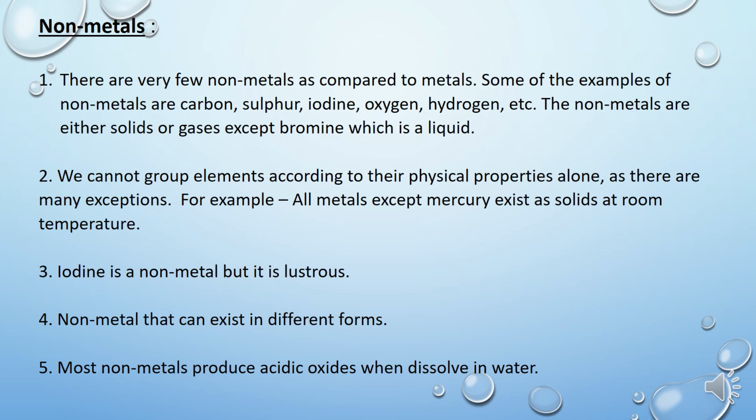But we already know graphite is a non-metal, a form of carbon, and it is one of the best conductors of electricity. Why? Children, in the graphite structure, what is happening? Each carbon is bonded to three other carbons and they remain in the form of hexagonal rings.